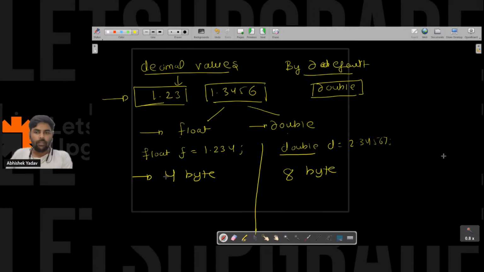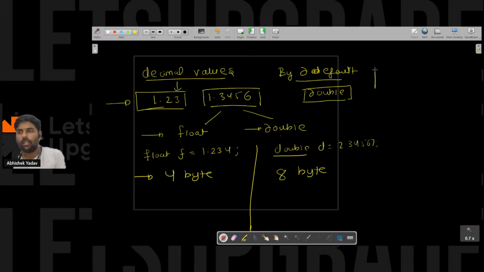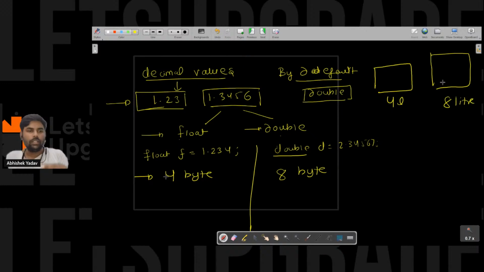If you have a smaller container, that is a 4-liter container, and an 8-liter container, in which container can you store more data? In which container can you store more water? In the 8-liter container, right? So here the range of double is greater as compared to float, because the size of double is 8 bytes.